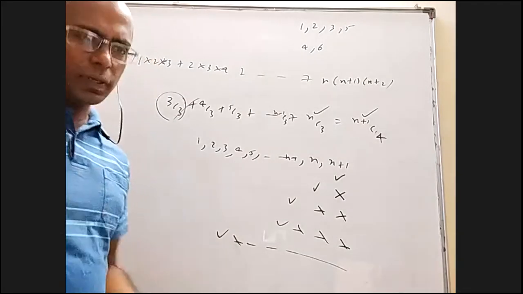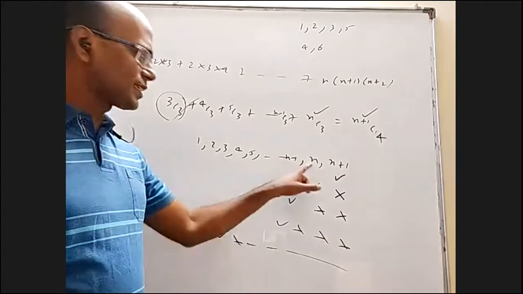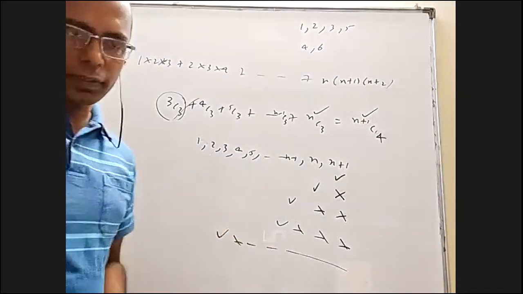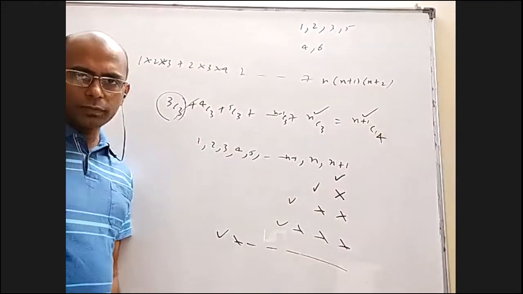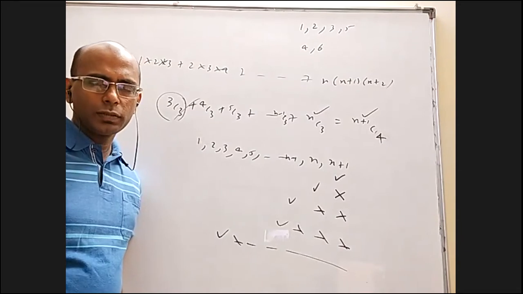All cases where n plus 1 is used, I covered here. All selections where n is there, I covered here. All selections where n minus 1 is there, I covered here. So I covered everything. Am I right? So nothing is repeated. Sir, I didn't understand.